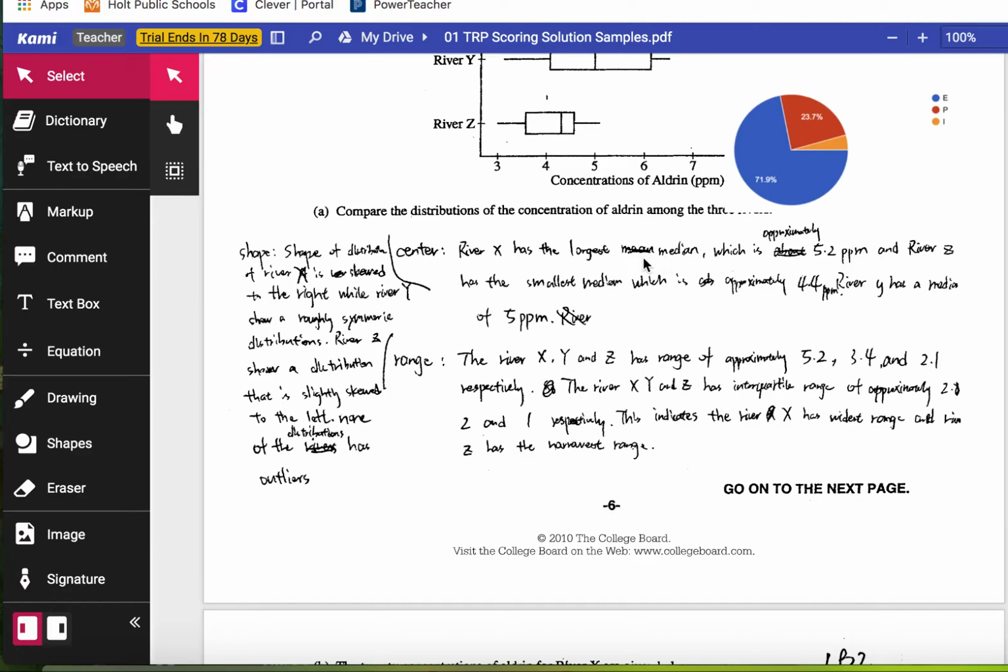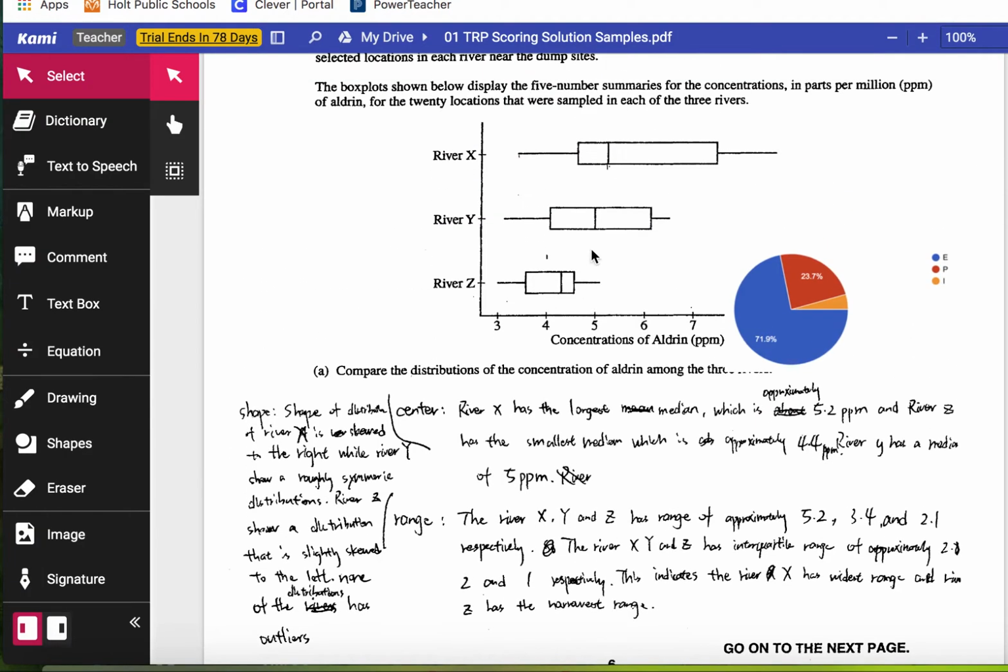It is not okay to just say the center for River X is largest or mean. That's not what's true. What we know, this number right here, that's the median. So it's really important that you say median. You need to be specific in your measure of center. And then even give a value, 5.2.